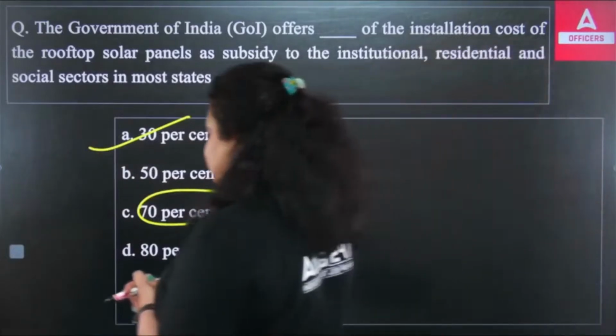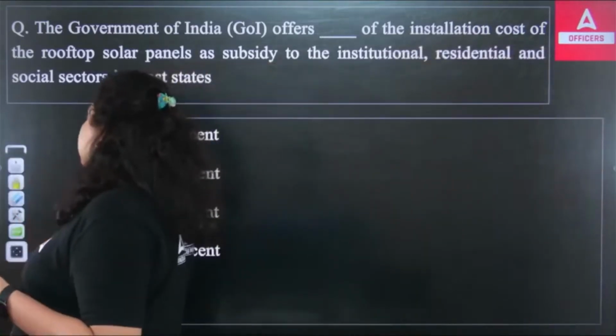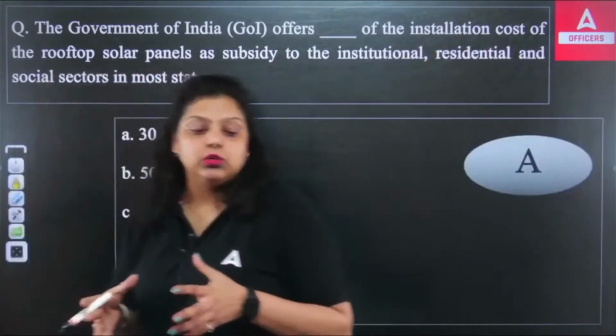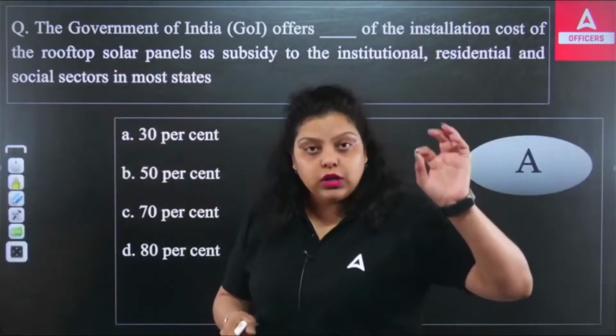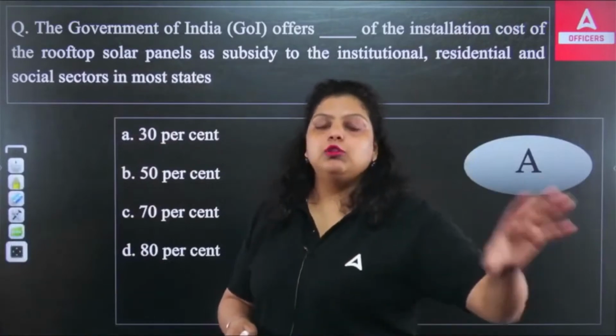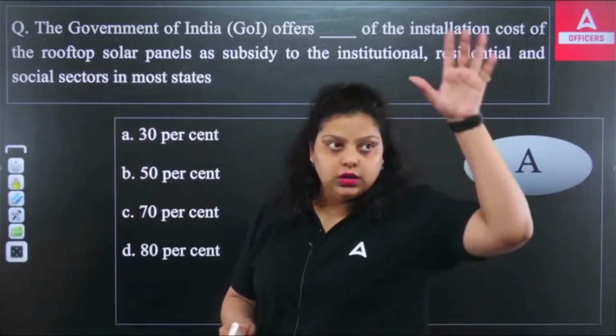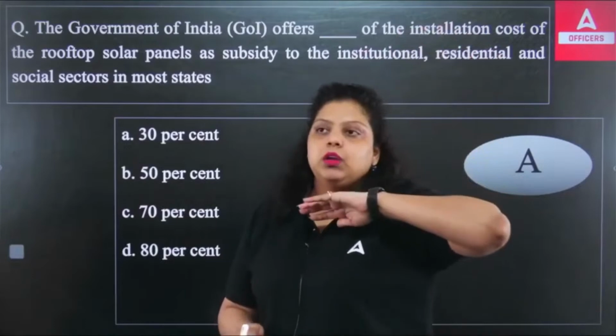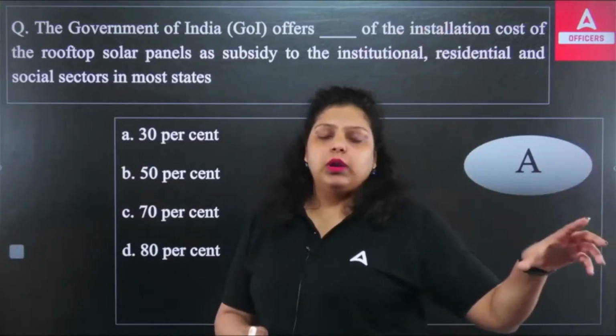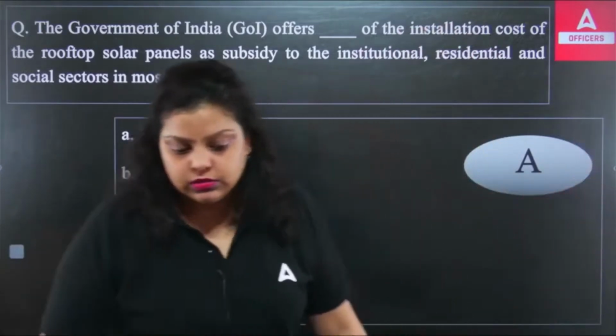Under the PSL, renewable energy can be given a total of 30 crores as a loan, and out of that, an individual household that wants to establish their rooftop solar panel will get 10 lakh per borrower. Okay, so the right answer here will be A, 30%.